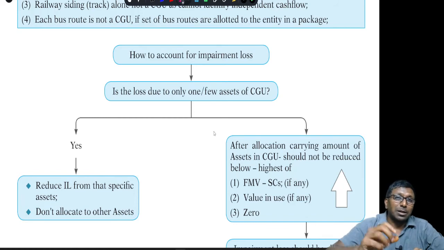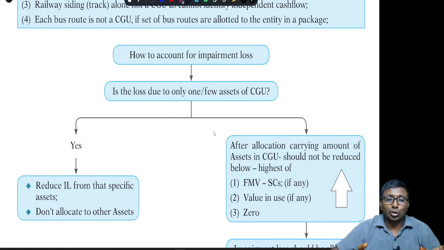You have to allocate the impairment loss to all the assets of the CGU in the ratio of their carrying amount. But after allocation, remember, the carrying amount of the individual assets cannot be less than the following: fair market value minus selling cost, or value in use, or zero, whichever is higher. It cannot be less than whichever is higher of these three numbers. Yeah, you have to work on it.